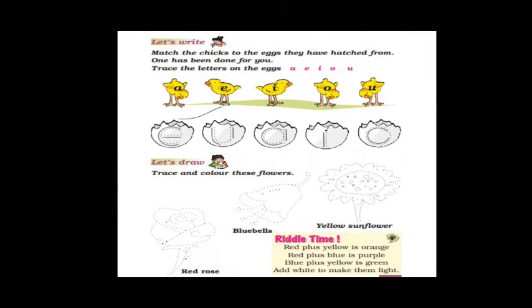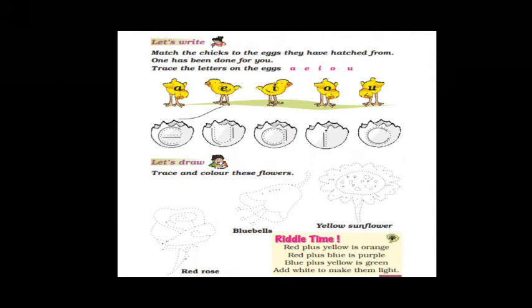Trace the letter on the eggs. Children, we have already done vowel and consonant. There are 5 chicks, and on the 5 chicks the vowels have been written: A, E, I, O, U. So again what you have to do is just trace that. The hatched one is also there down, so there you have to trace the 5 vowels.